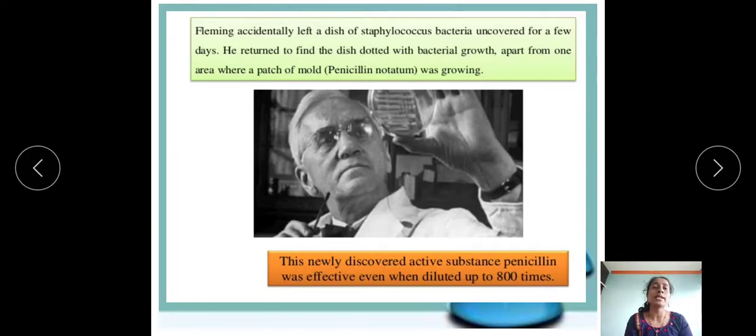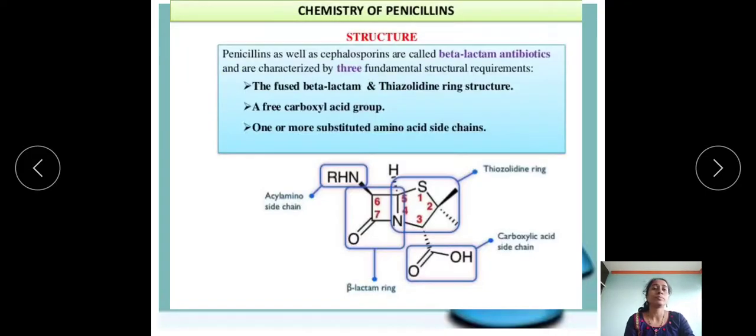That means Penicillium notatum kills the staphylococcus bacteria in that particular area. From that, Fleming accidentally discovered penicillin, and this newly discovered active substance was effective even when diluted up to 800 times.